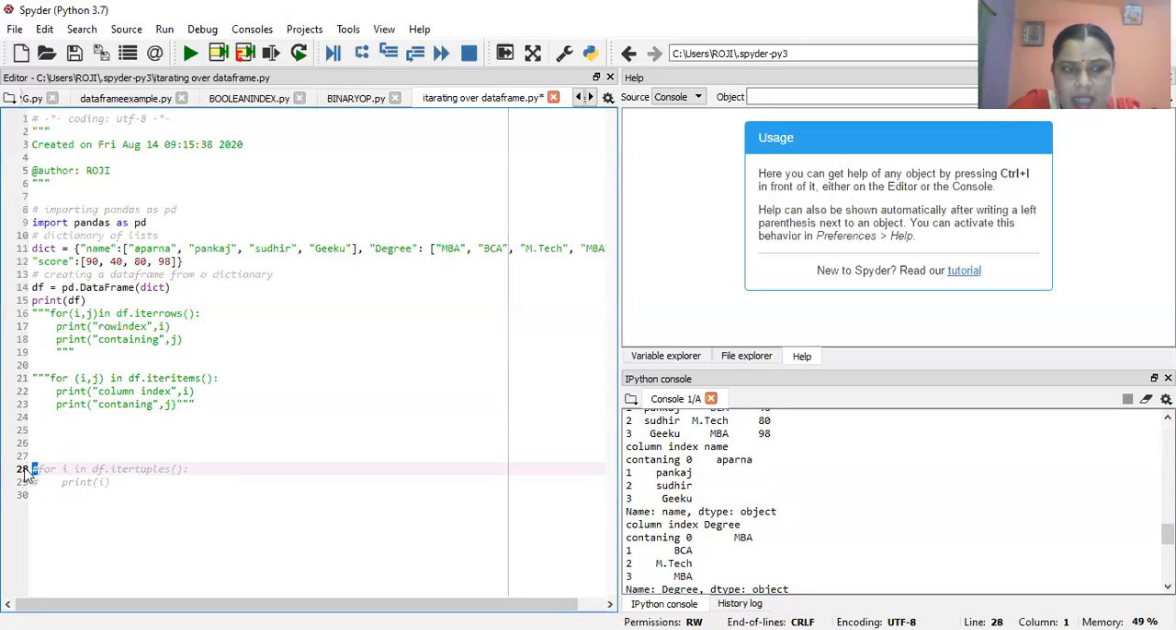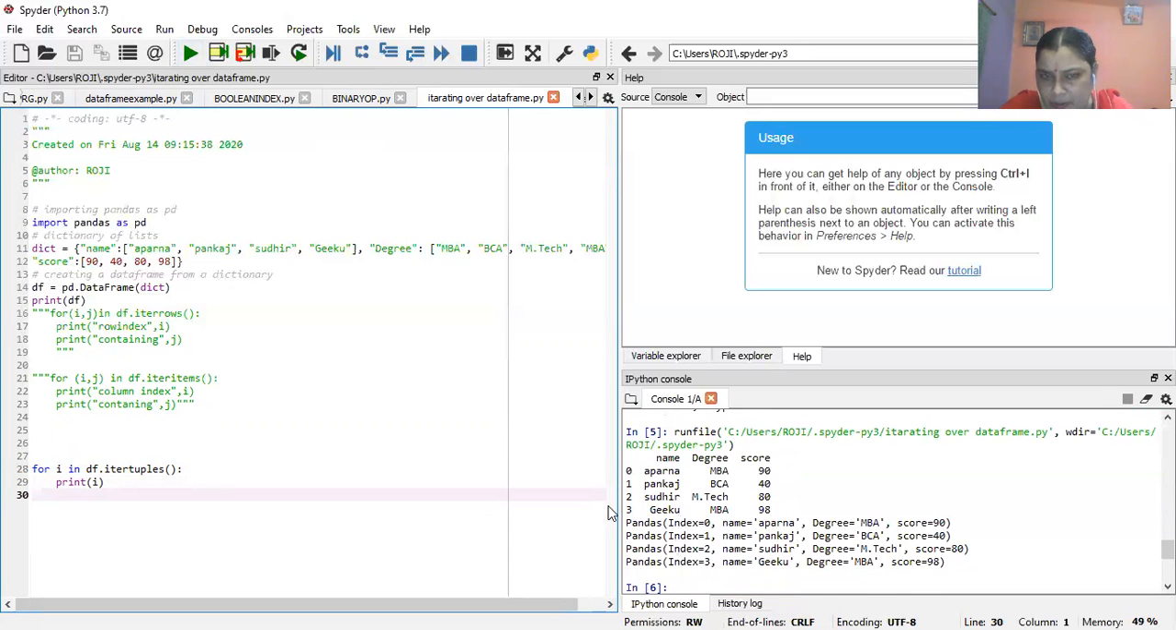Now there is the itertuples function. The itertuples function executes the entire tuple at a time. So let's see the output of the itertuples function: at the pandas index 0, name, degree, and score, meaning all the tuples at the 0 position will be displayed. In the same way, all the tuples at the 1 position will be displayed, at the 2 position, and 3 position. All the values at the 0, 1, 2, 3 positions will be displayed. That is the itertuples function.